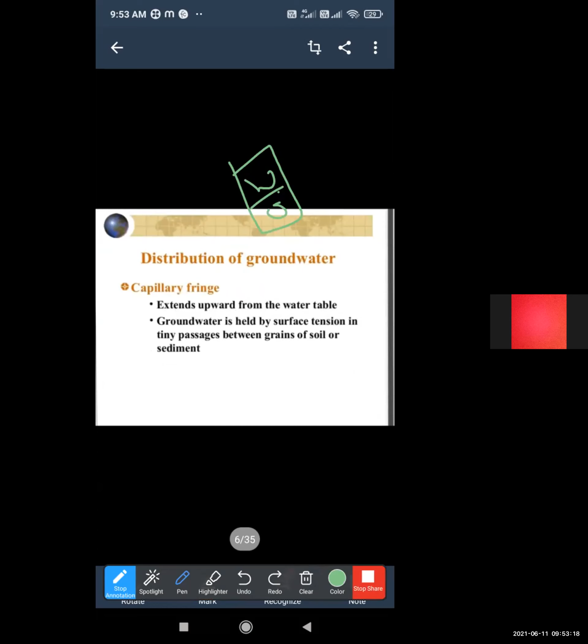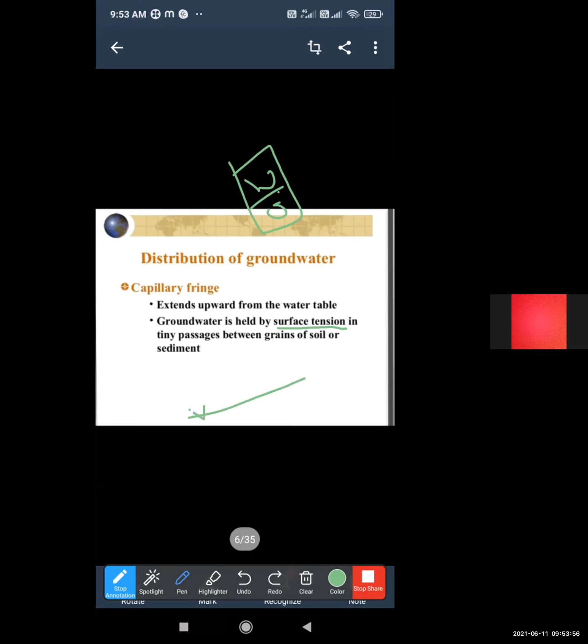The next zone is the capillary layer, the capillary zone. In the capillary zone, water is present due to molecular forces, due to capillary action, meaning groundwater is held by surface tension in tiny passages between two grains of soil sediment. It is found extending upward from the groundwater.